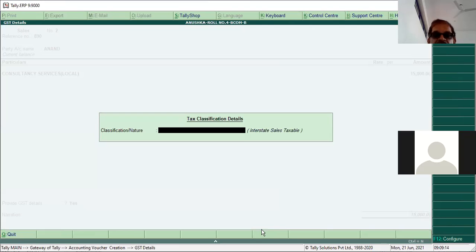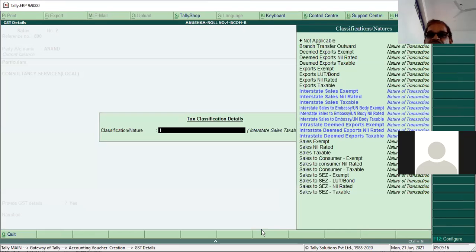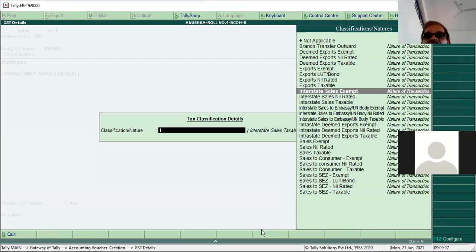So this is an intrastate. Select intrastate, not interstate. This is an intrastate sales. Intrastate sales. This is sales taxable. Or you can say sales taxable.